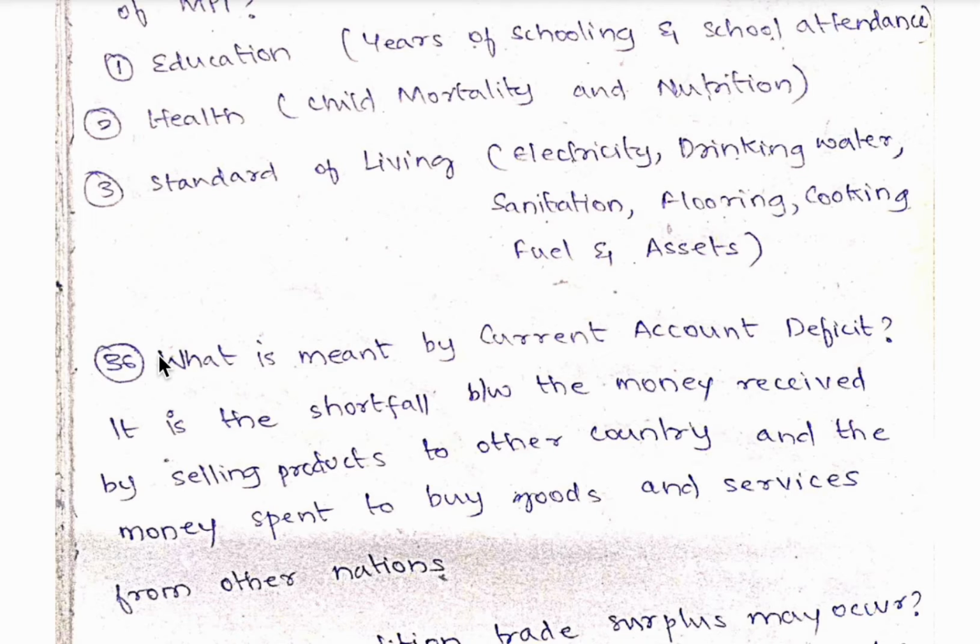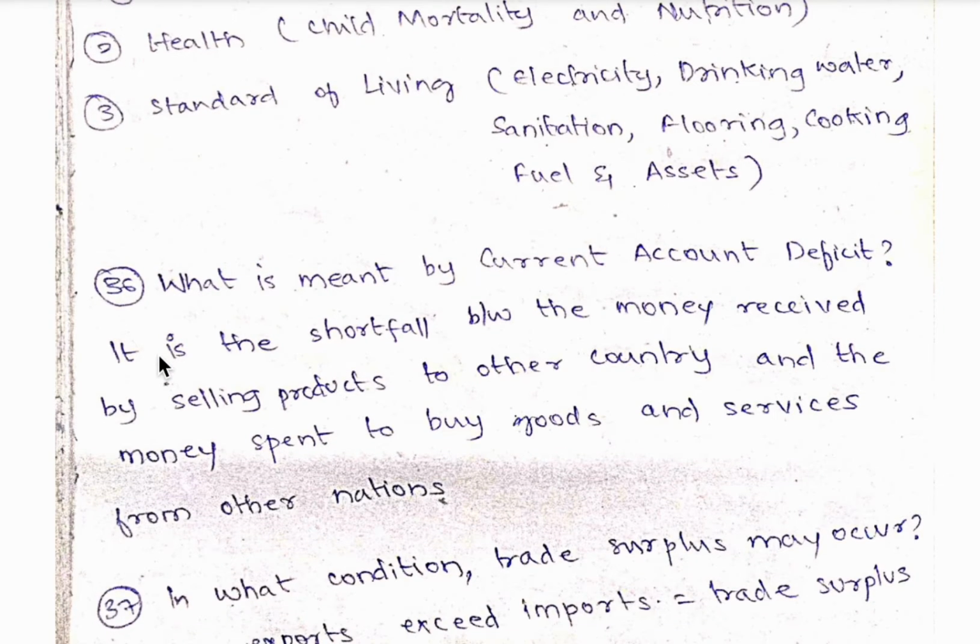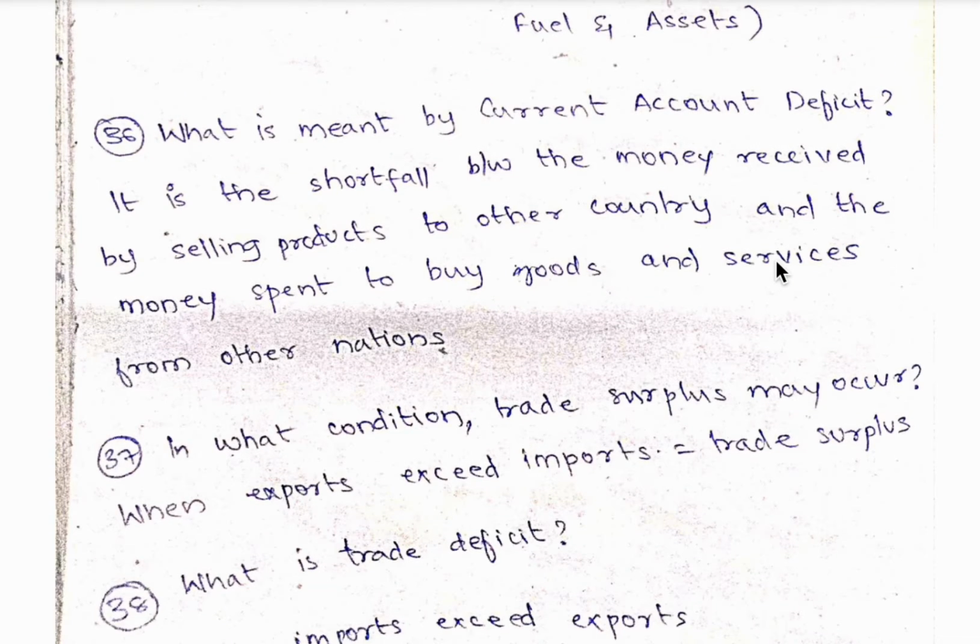36th question, what is meant by current account deficit? It is a shortfall between the money received by selling products to other countries and the money spent. Money received means it is from exports, and the money spent means from imports, to buy goods and services from other countries. That means if a shortfall occurs between exports and imports, that is, if imports are greater than exports, then a current account deficit situation will arise. Remember, it is very important.